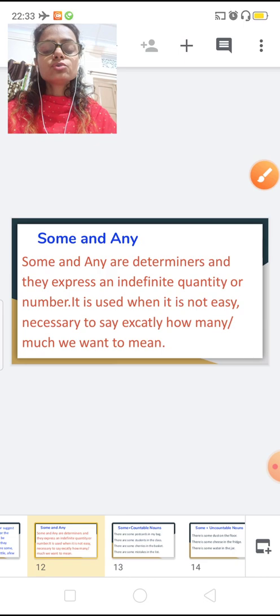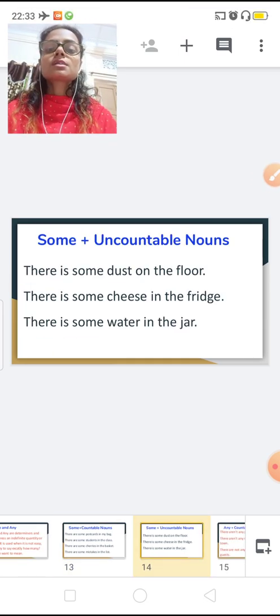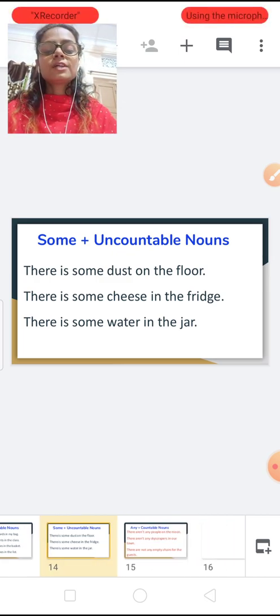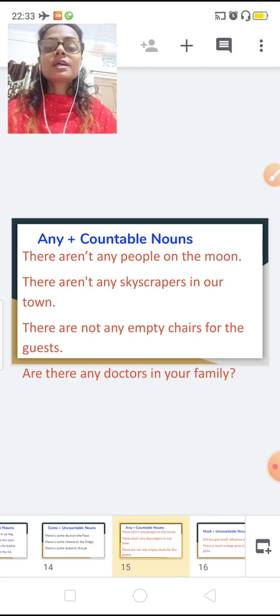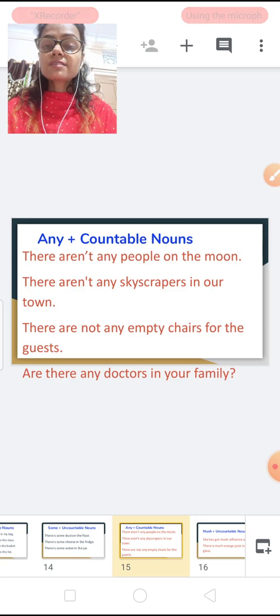As I told you, some we use with countable nouns and also with uncountable nouns. Let's move on to any. As I told you, any we often use with negative sentences.